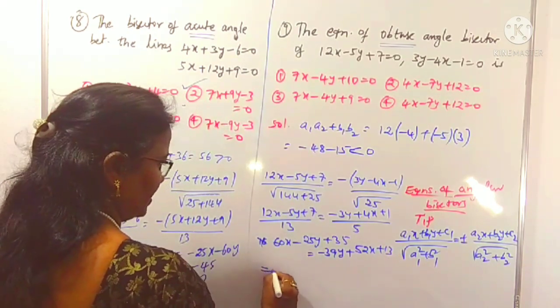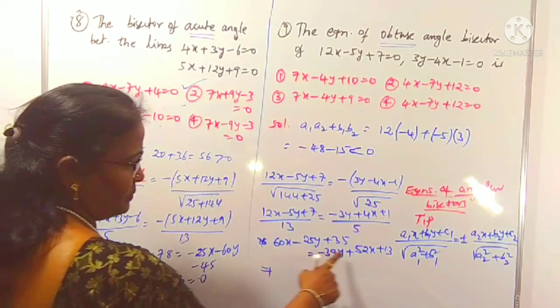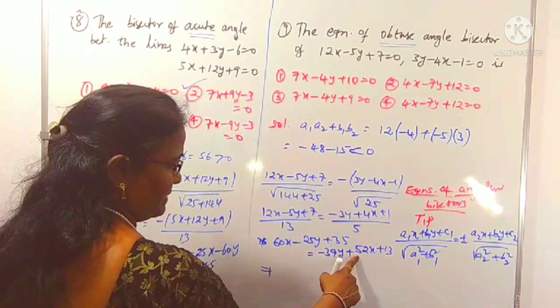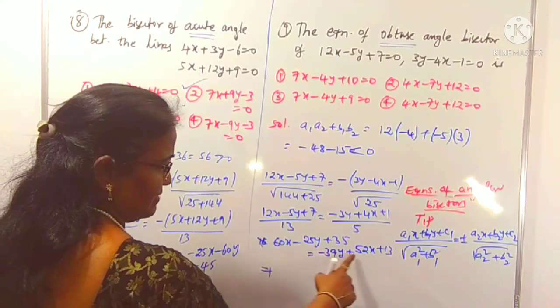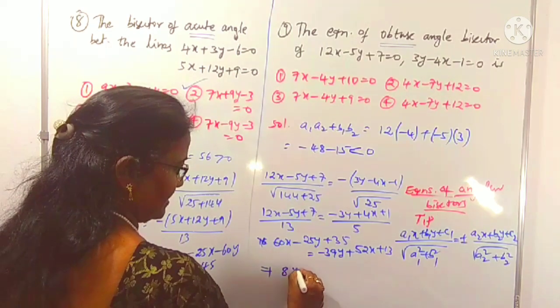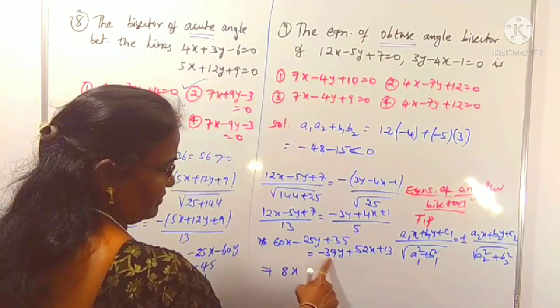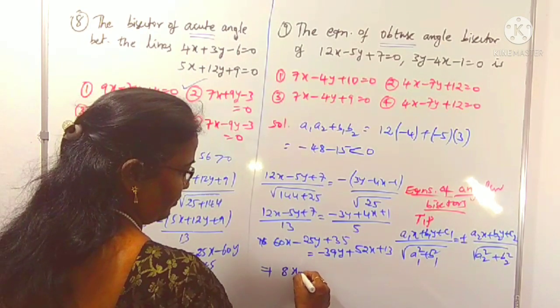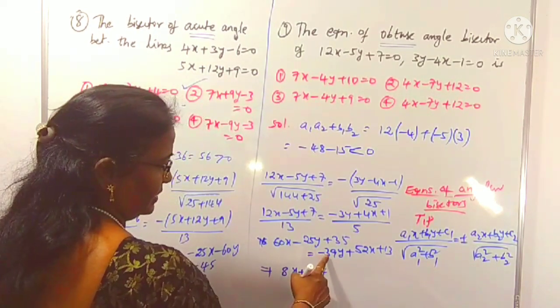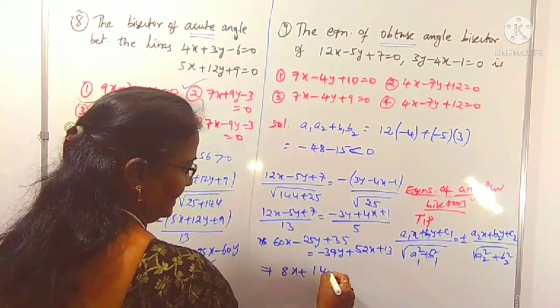Okay, calculation part you can do it like this. 52x plus 60 plus minus 52, 60 minus 52 is 8x, right? And minus 25 plus 39 is 14y.